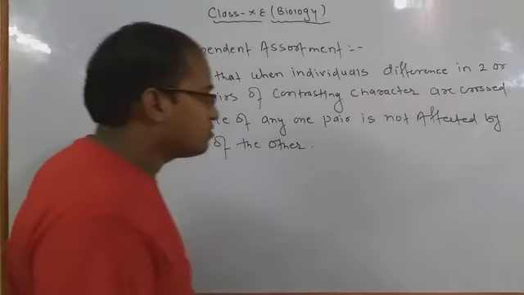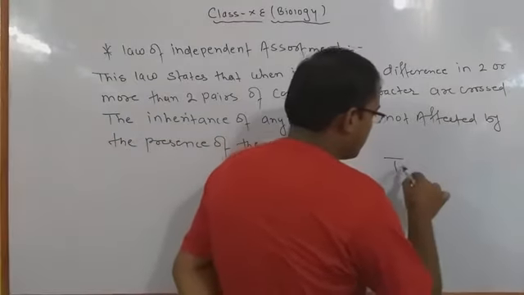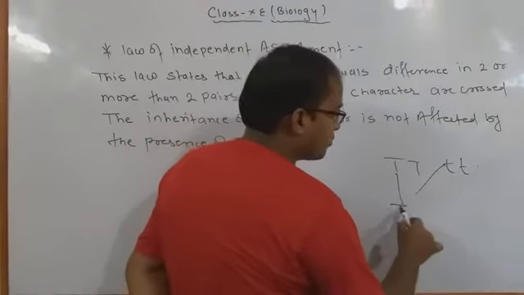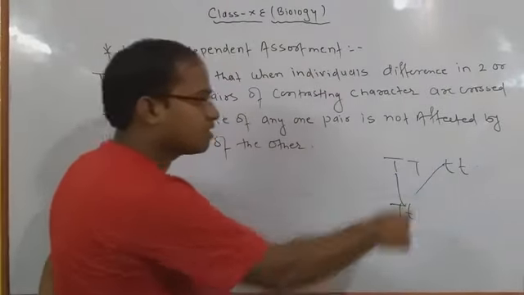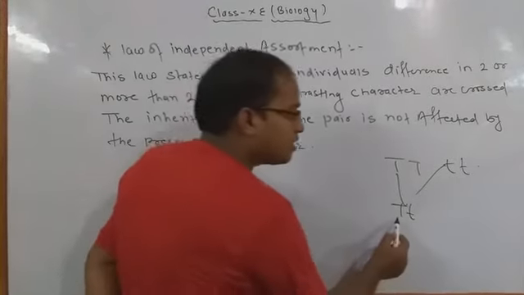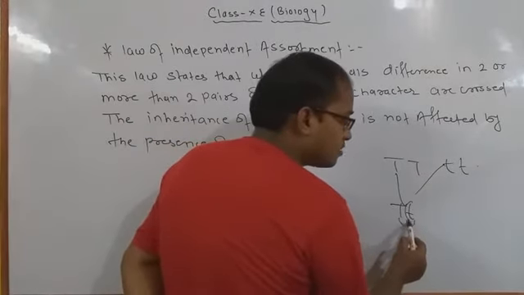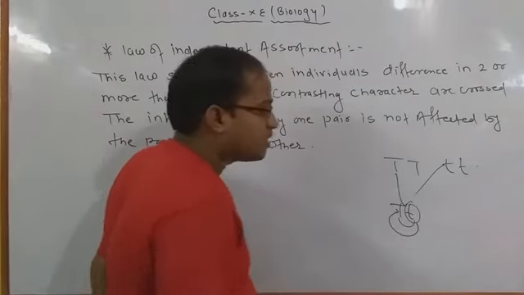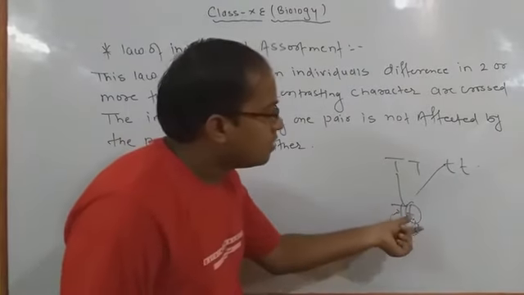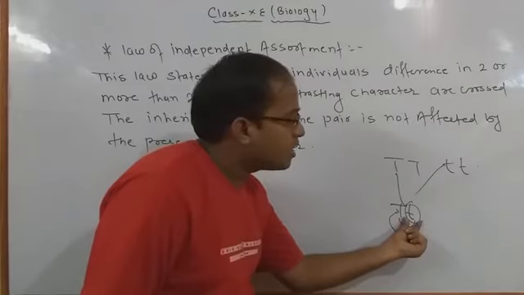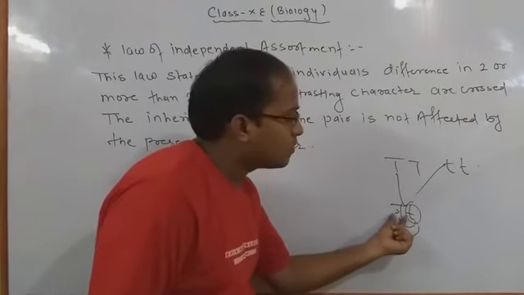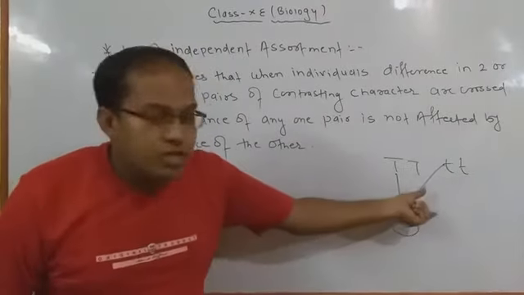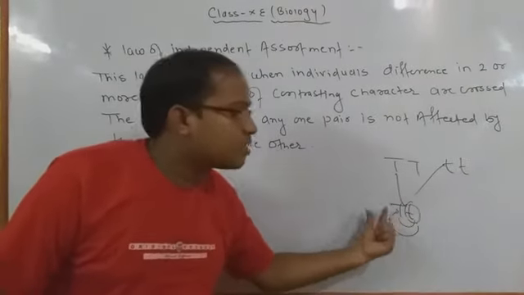Because we are going to take a look at small examples. It means that when you cross between two different types of traits, like we have done with capital T and small t, here the capital T does not interfere with small t and small t does not interfere with capital T. It means that capital T does not make a small t into a capital T and small t does not make capital T into a small t.